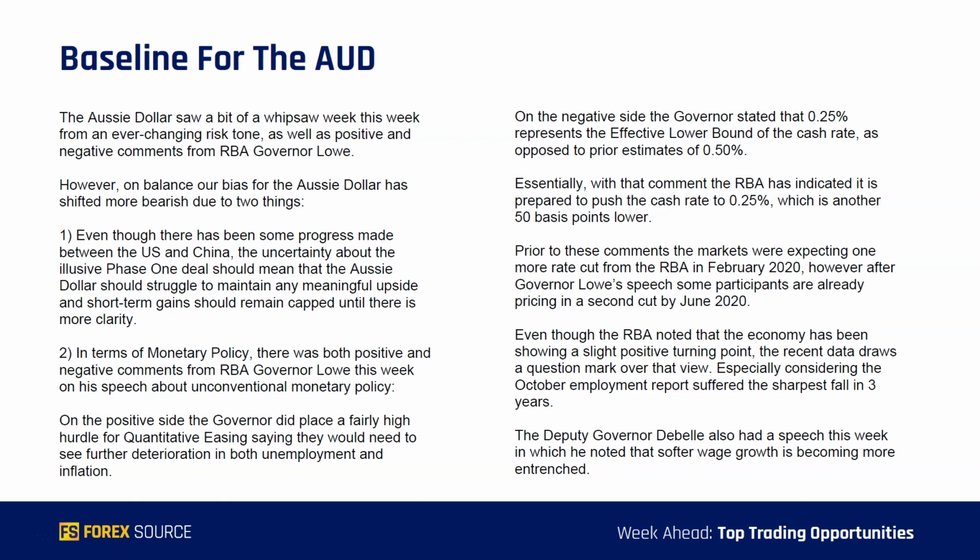Now, even though the RBA noted that the economy has been showing a slight positive turning point in the previous meeting, the recent data draws a question mark over that view, especially considering the October employment report, which suffered the sharpest fall in 3 years. And we also had Deputy Governor De Bell in his speech this week saying that softer wage growth is becoming a more entrenched challenge in Australia.